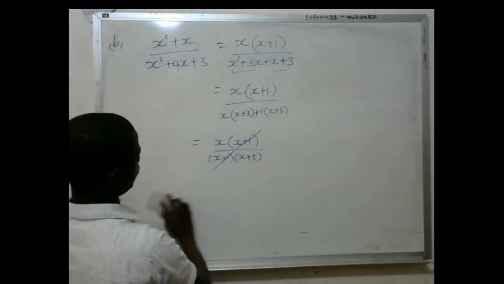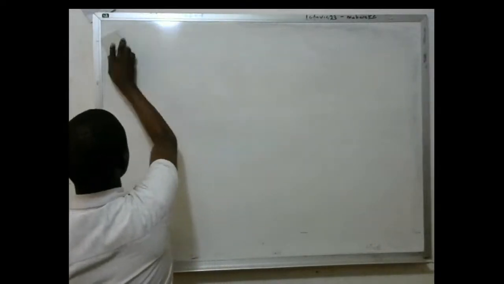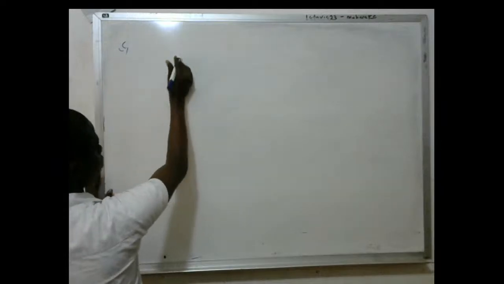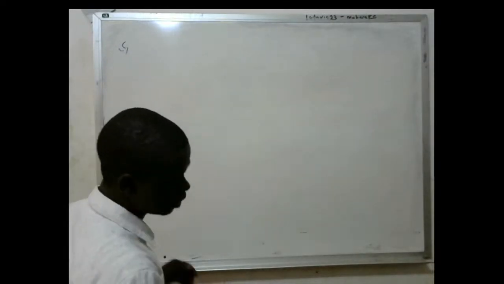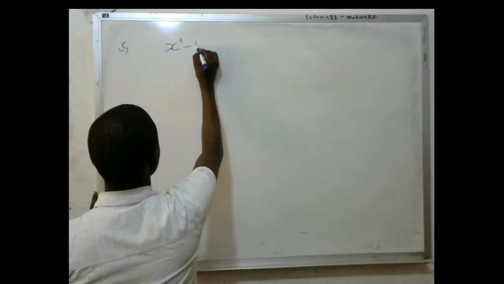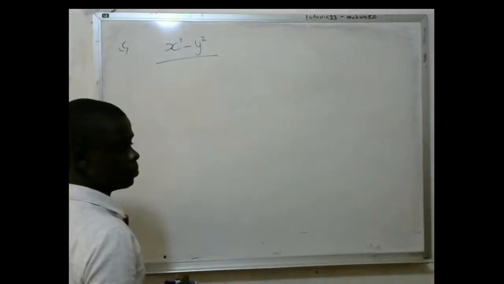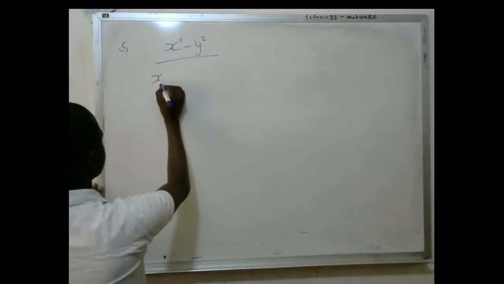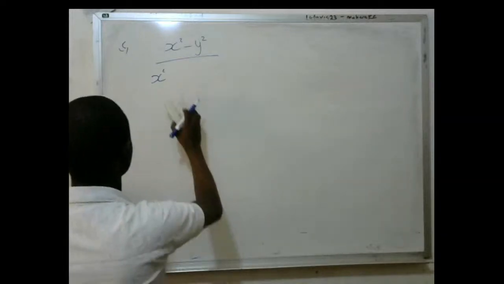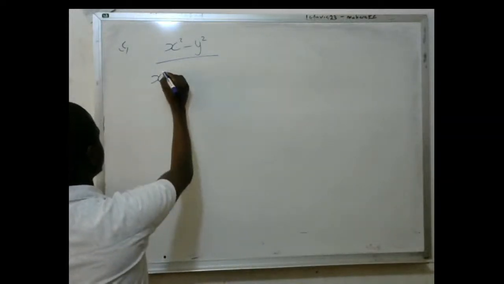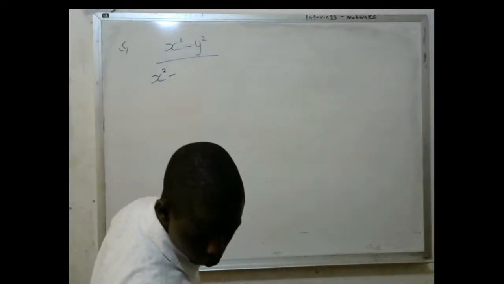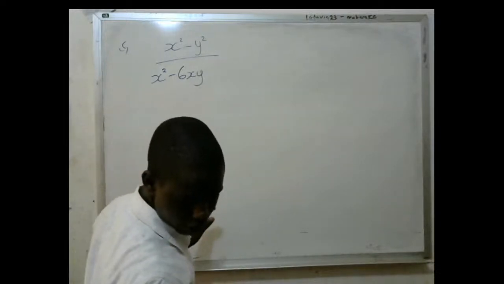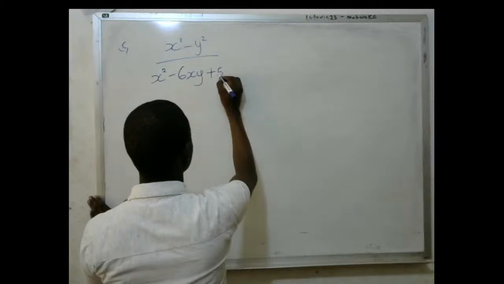Now allow me to proceed to part C. I think we are fit to go to part C. What is part C telling us? Part C is telling us to factorize completely again. We are factorizing x squared minus y squared over, remember we are looking at algebraic fractions, over x squared minus 6xy, and then plus 5y squared.